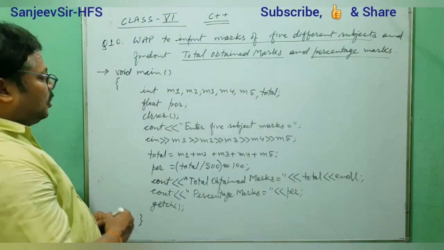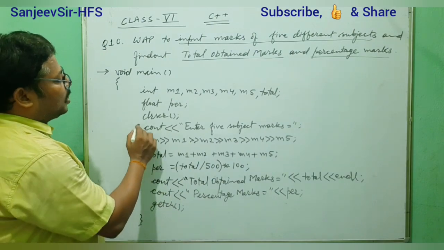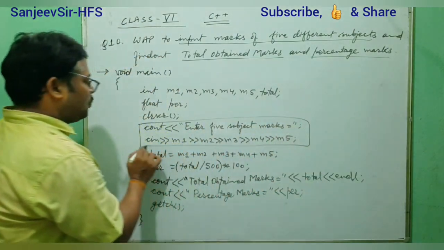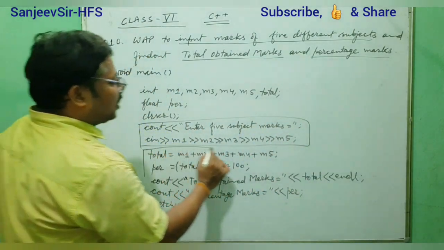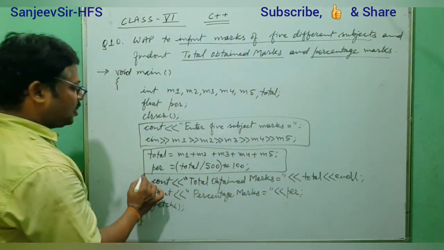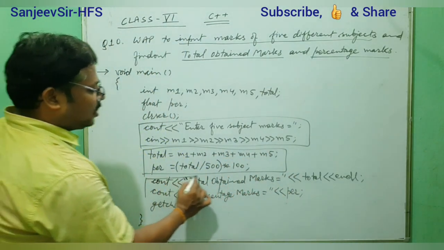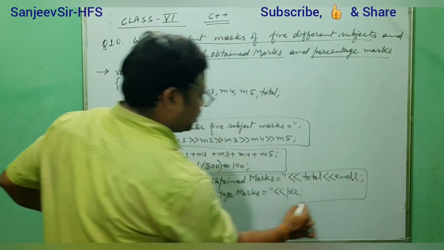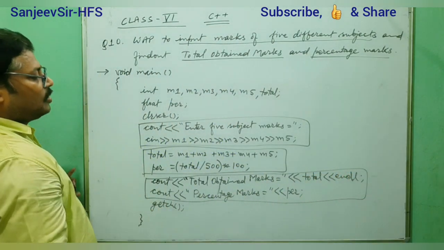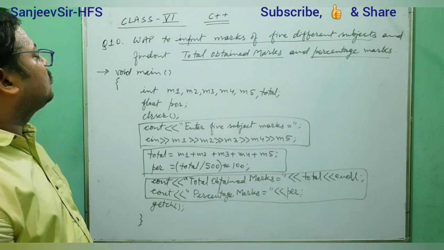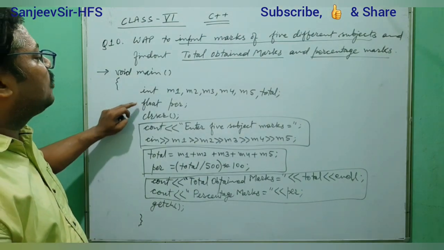Now you can understand it part by part. This one is for input, this one is for finding the total and percentage, and this is for displaying the result. And one variable we have taken here of float type.